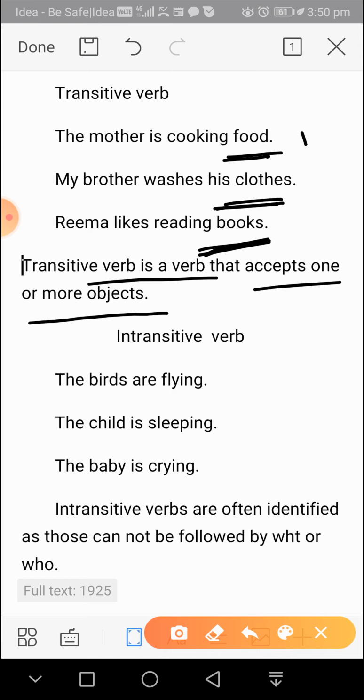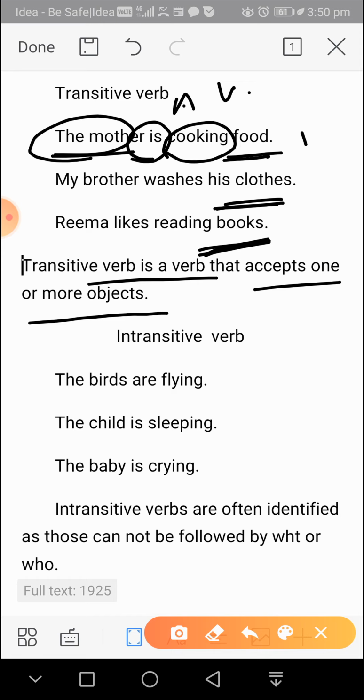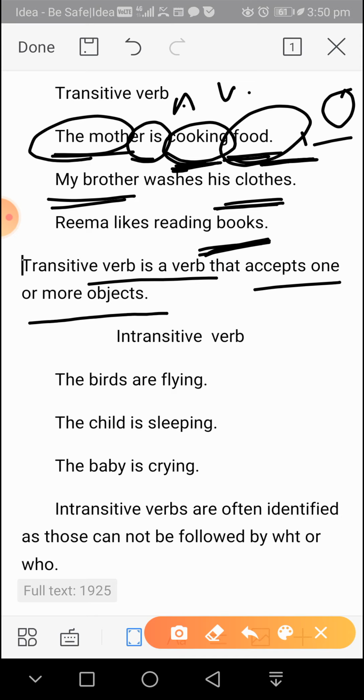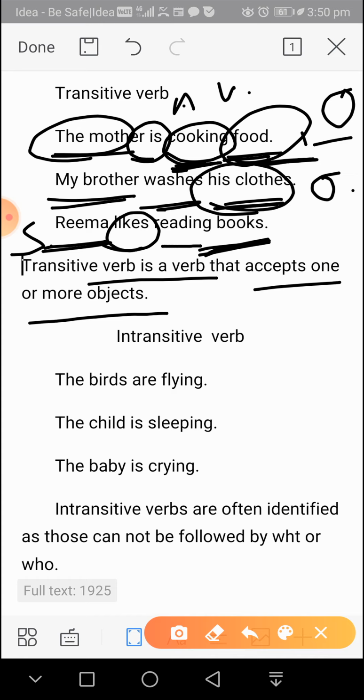If you just see the part of speech of every word, the mother is the subject, is is your auxiliary verb, cooking is your main verb, and food is our object. So this form of verb has its own object. Next, my brother is the subject here, washes is your main verb, and his clothes is again the object. Rima here is the subject, likes is the main verb, reading is a participle, and books is our object.